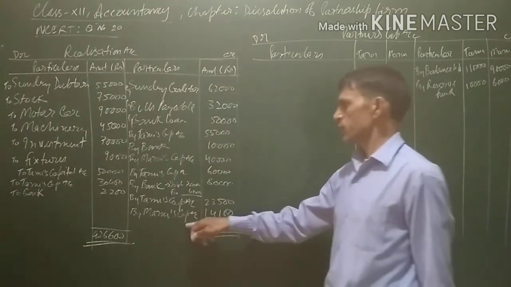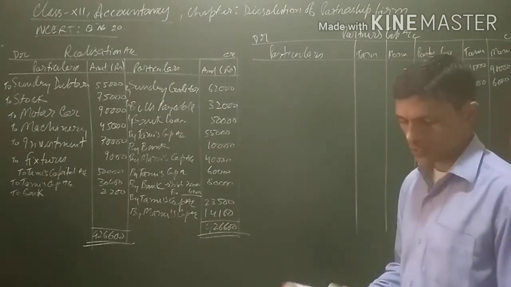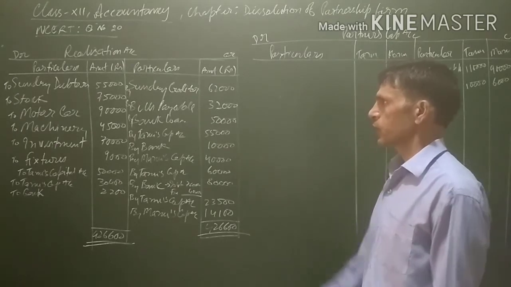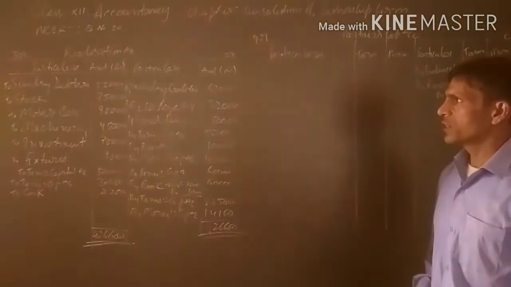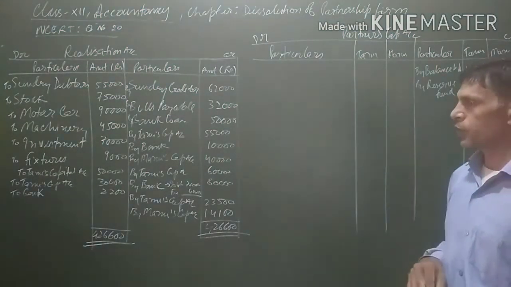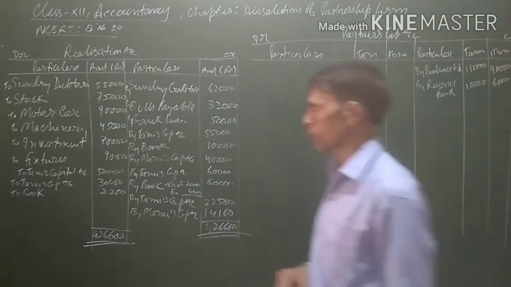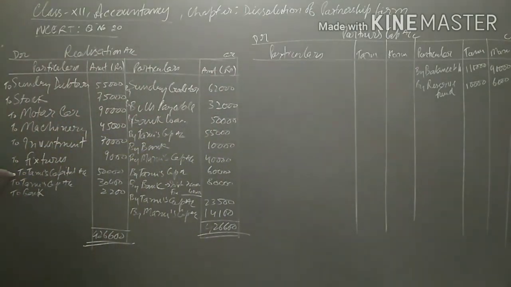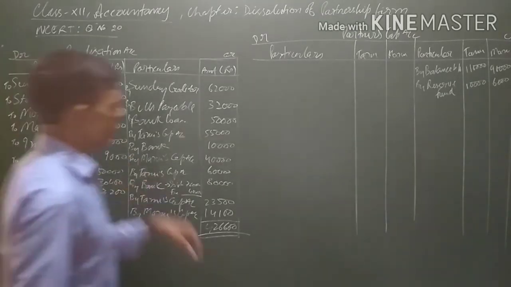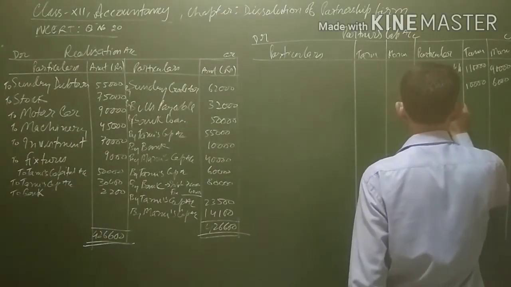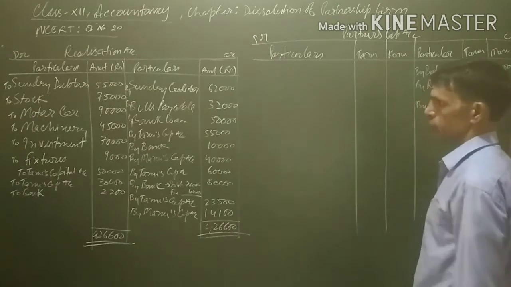Again, the loss on realization will also be transferred to the partners' capital accounts. Now, we have to keep in mind that whatever transaction has been written in the realization account relating to the partners will also be transferred to the respective partner's capital account. First of all, let us see what are the various transactions here. Tanu's capital account is credited. So, on the credit side, Tanu's capital account will be written by realization account.